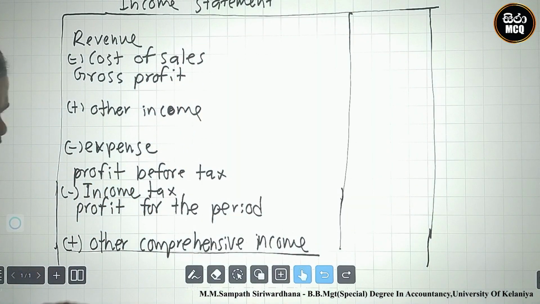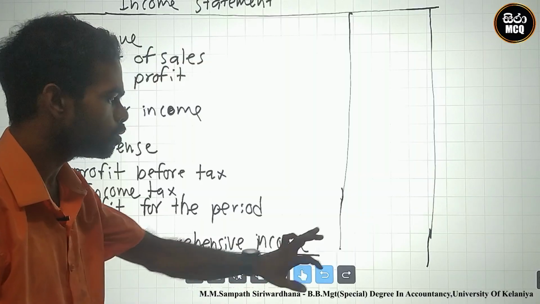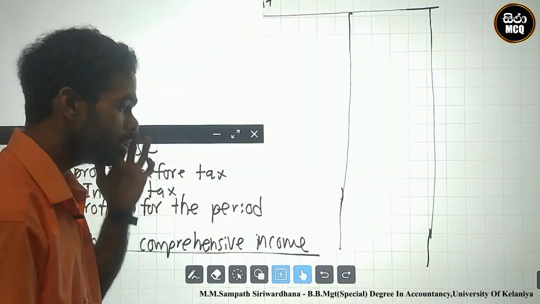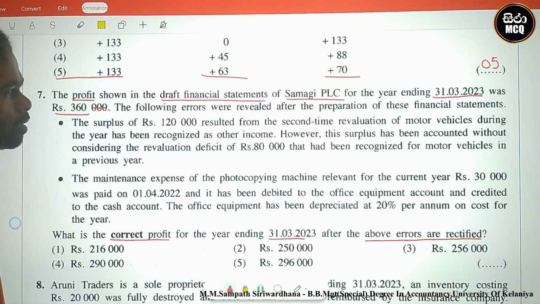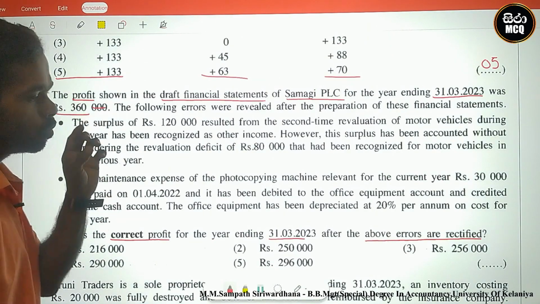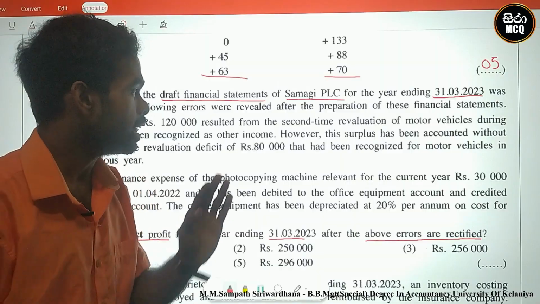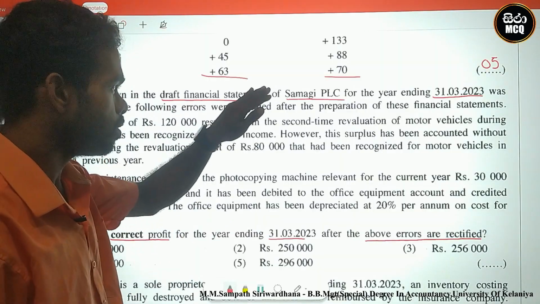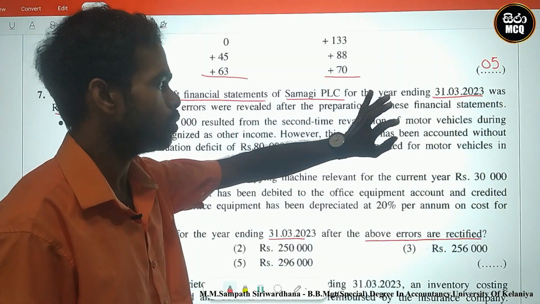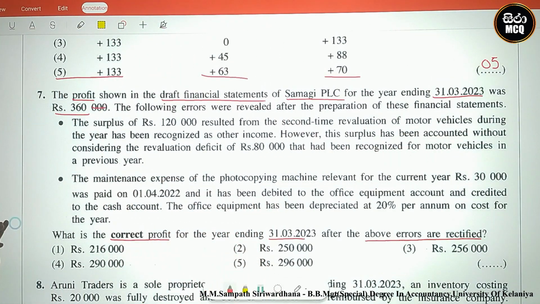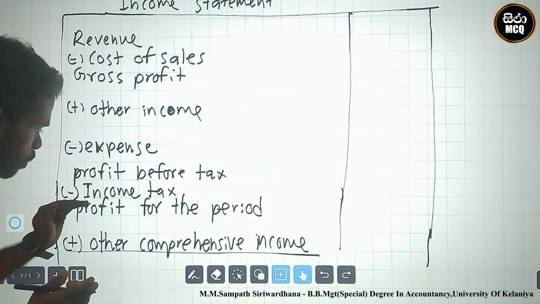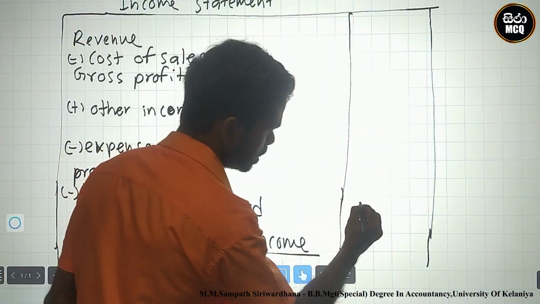Let's see the information they gave. Profit means profit for the period shown in the draft financial statement of Samagi PLC for the year ending 31st March 2023, 360. They already calculated the profit for the period as 360.